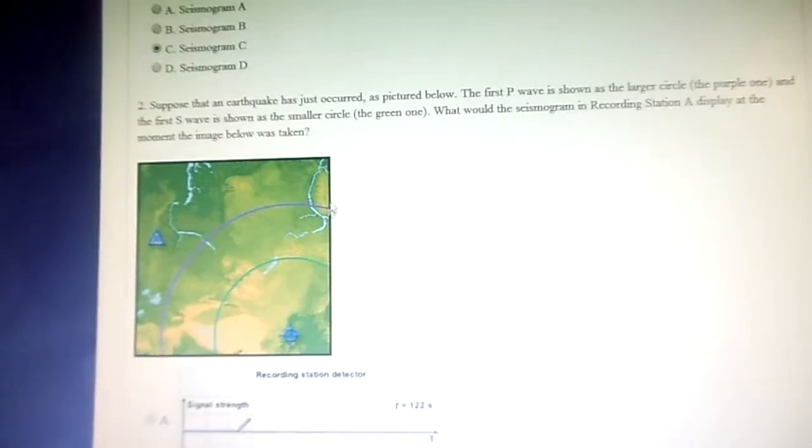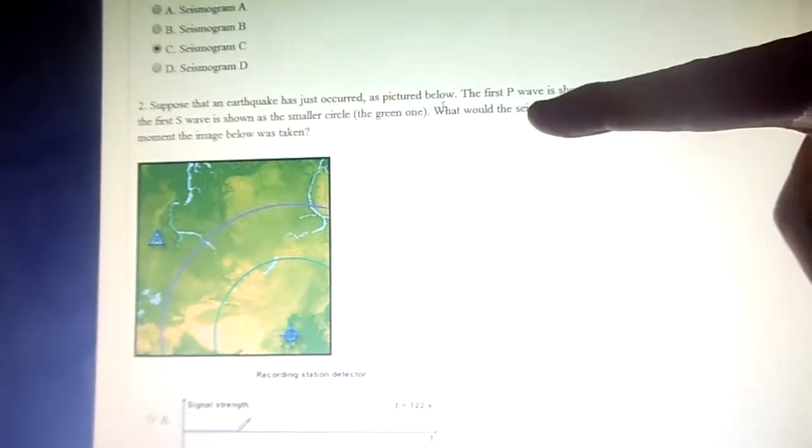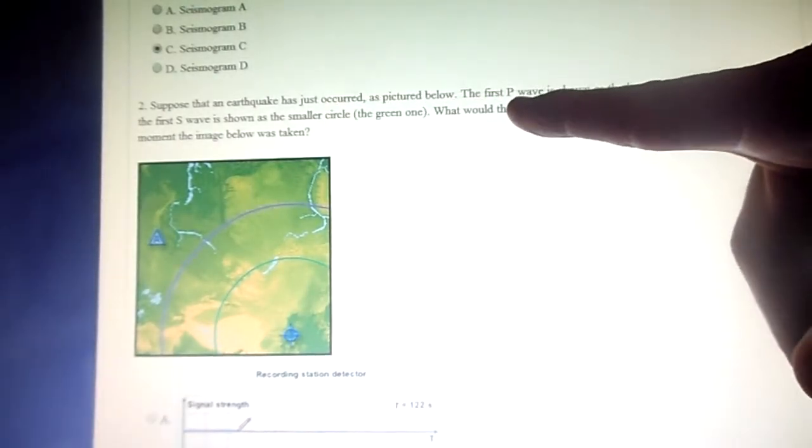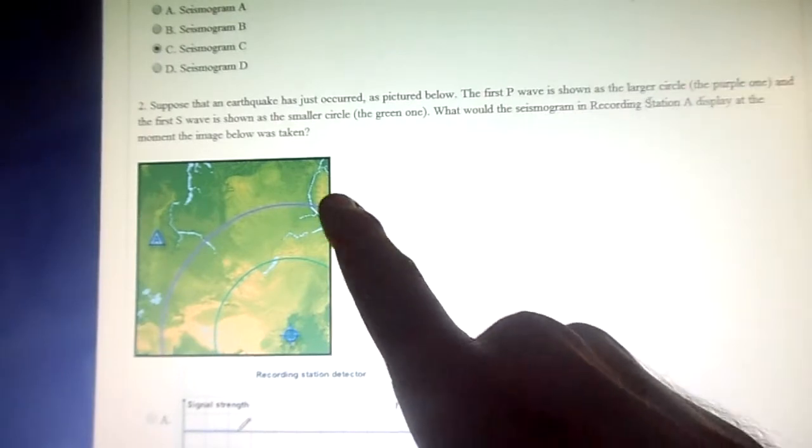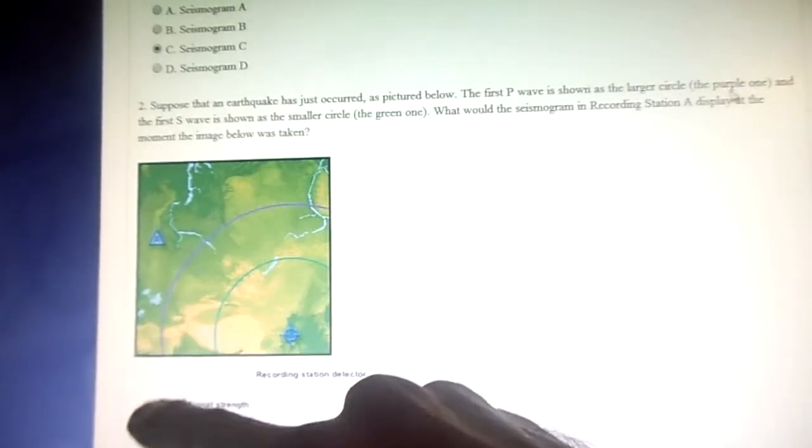Okay, suppose that an earthquake has just occurred, as pictured below. The first P wave is shown as the larger circle. There's the P wave. Here it comes, and the purple one.